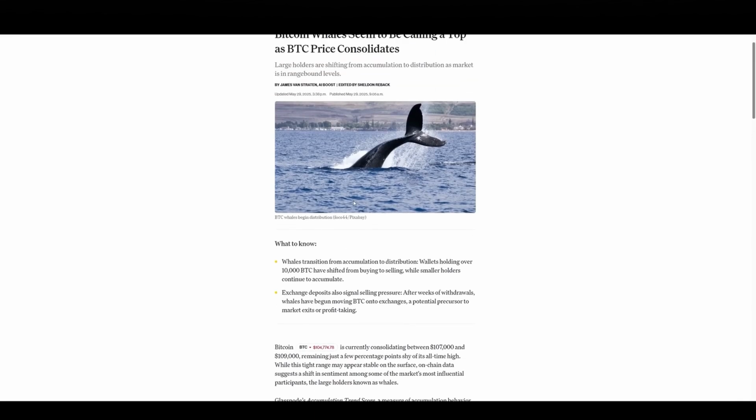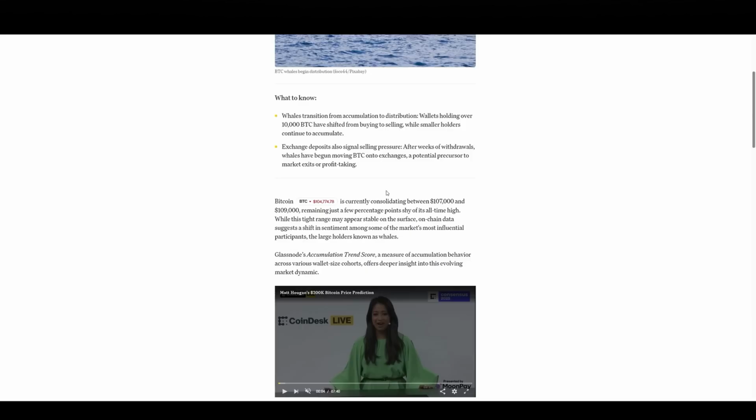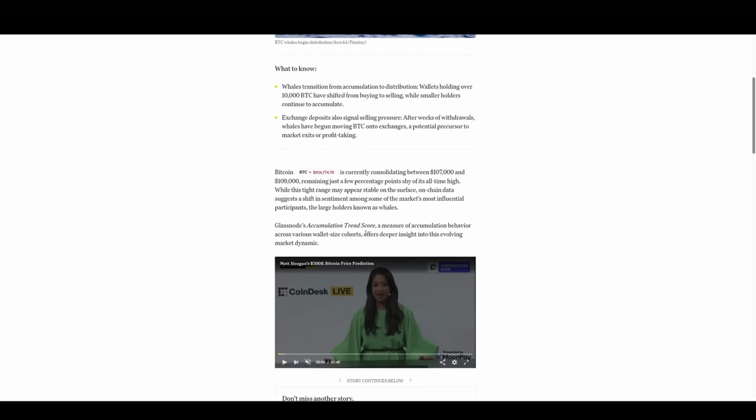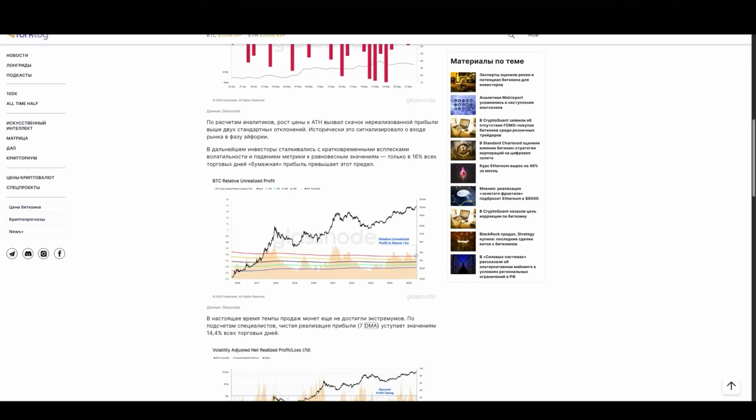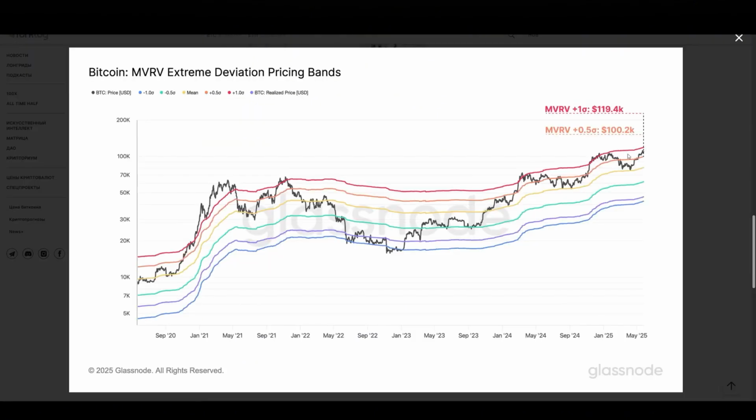Analysts also recorded a reduction in Bitcoin balances on the wallets of some whales, that is, when these Bitcoin maxima are formed, some whales are already slowly beginning to reduce their positions, while investors with smaller capital, on the contrary, are increasing their volumes. From the point of view of online data and statistics, the overbought zone is local. Bitcoin has $119,400 in the zone. Plus, this level will act as a kind of resistance.